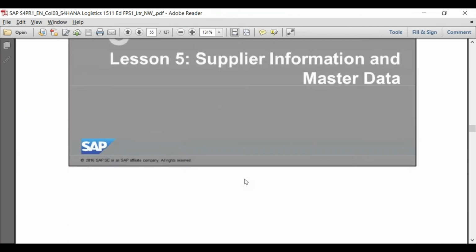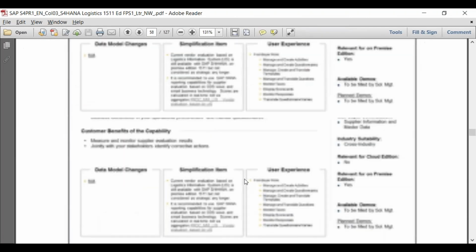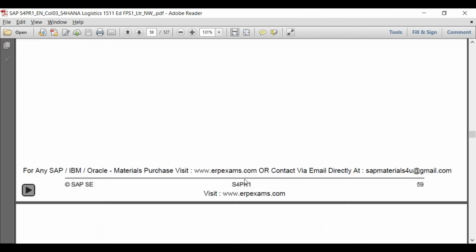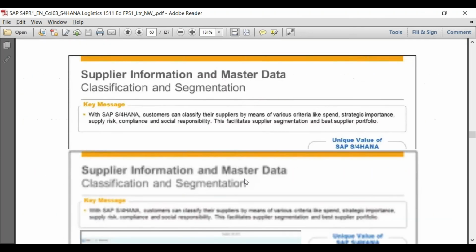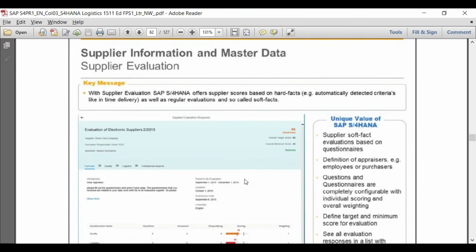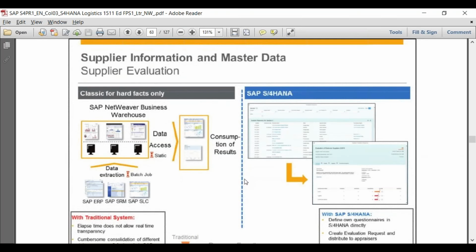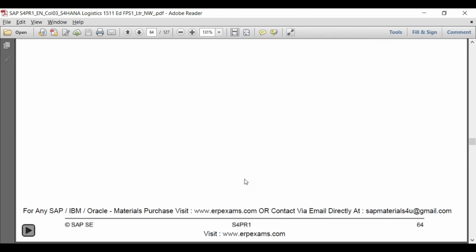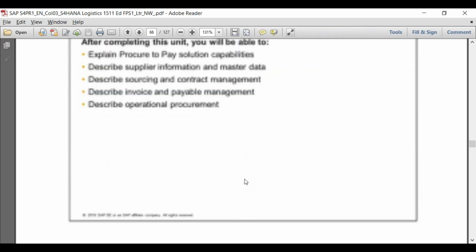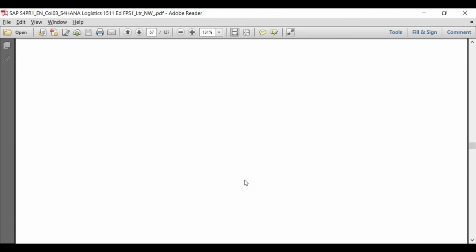Yeah, now I think, after this, you'll find most of the information which is related to the simplification list. I'll talk about supplier evaluation also. Just let me go through the simplification list first. Yes, cross topics.